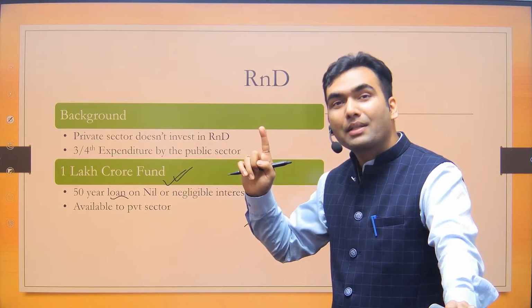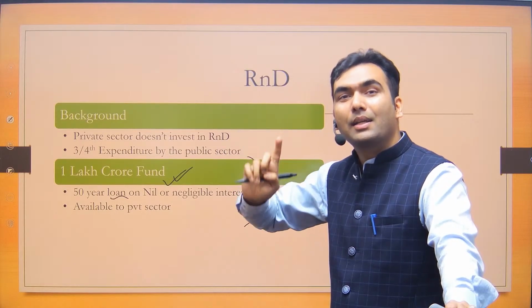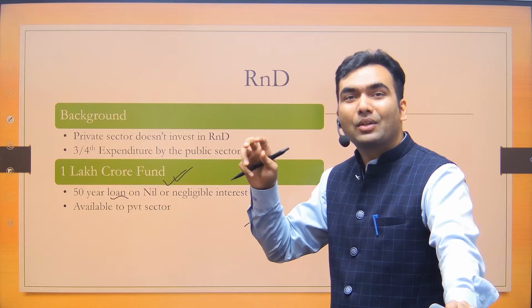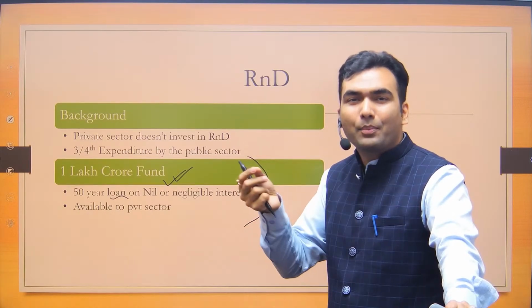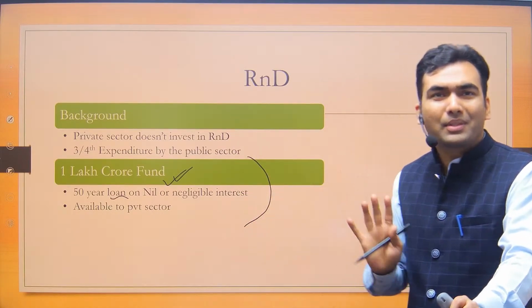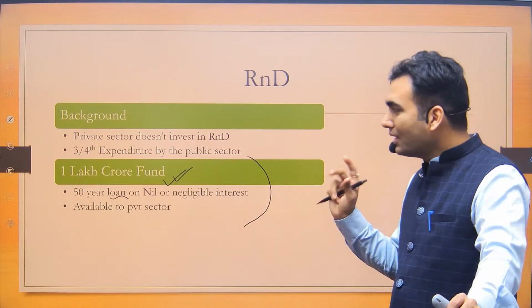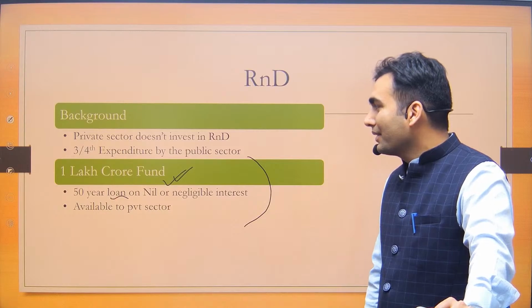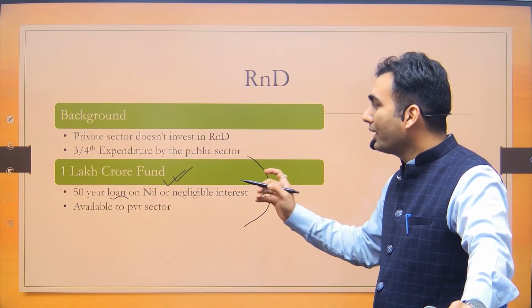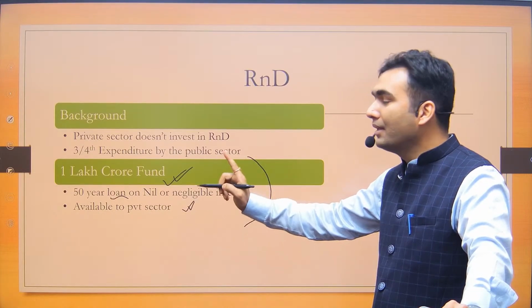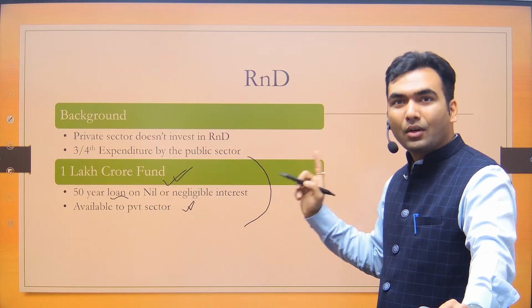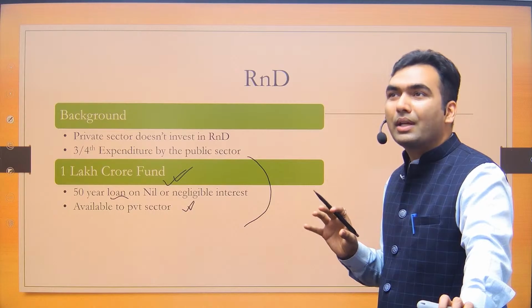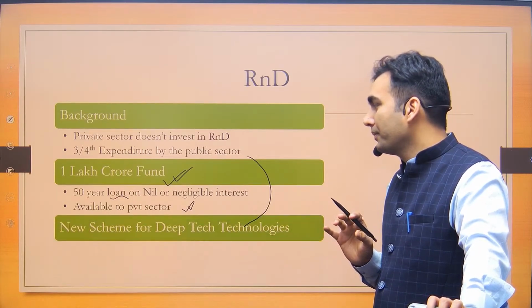And in this way our capex has reached the highest level, 3.4% of GDP, and 25% of total expenditure, 23.3%, approximately 25%, remember that. Okay. So this is how smart financial management is being done. It is important that this fund would be available for R&D by the private sector, not by the government sector, because the government is already doing R&D in various of its institutes and research institutions.